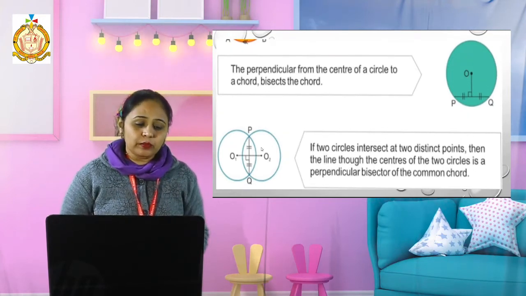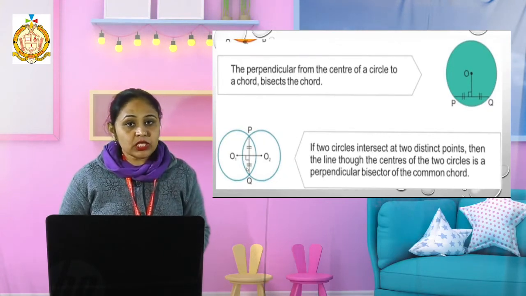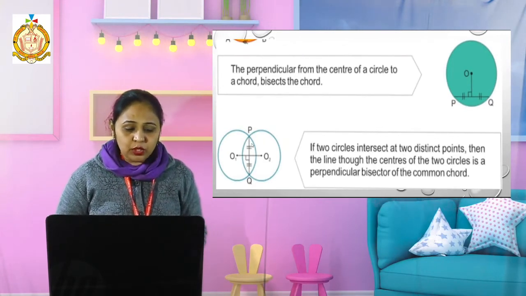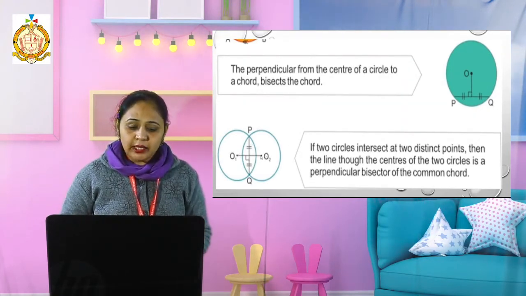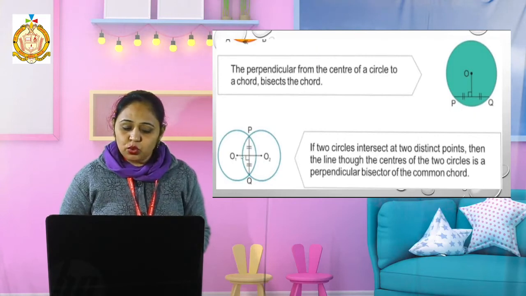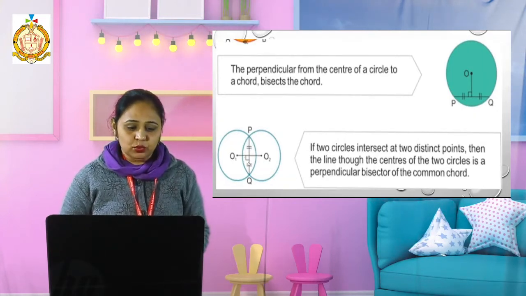Now which is the common chord? PQ is the chord of the first circle. We can see this PQ is also the chord of the second circle, that means it is the common chord. And when I join O1 to O2, this line O1O2 bisects our common chord. Which is the common chord? That is PQ.